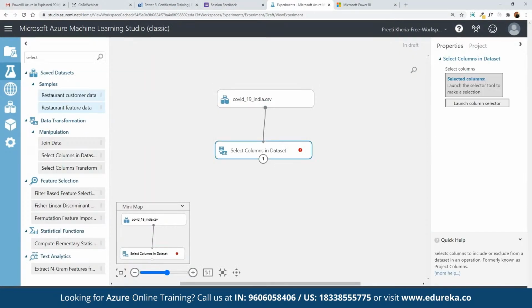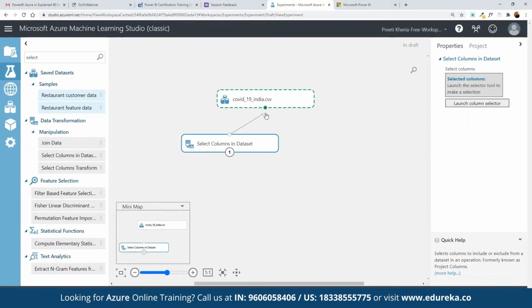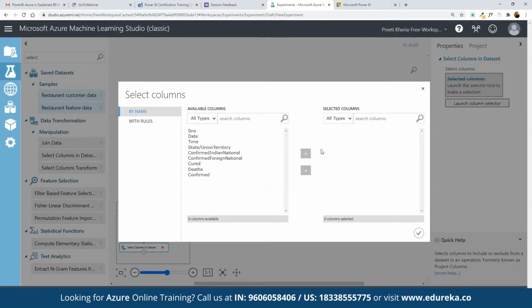So let's start again. First of all, let's say we don't want to use the entire dataset available here. We only want to make a selection. For doing that, we can search for select dataset here, and here we have select column. Let's say we want to be selective in terms of the columns that we want to choose. So here we can drag and drop the select part, and now we can define select. Here we can click on launch column selector, so we can choose which columns we want to work on.